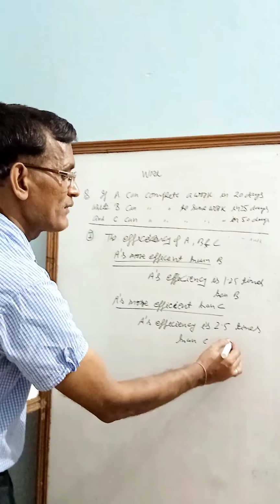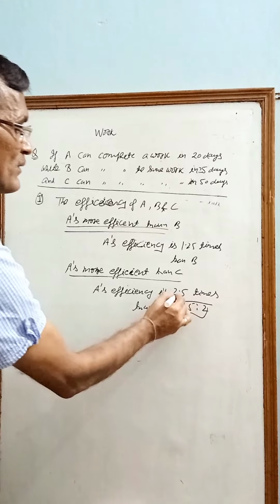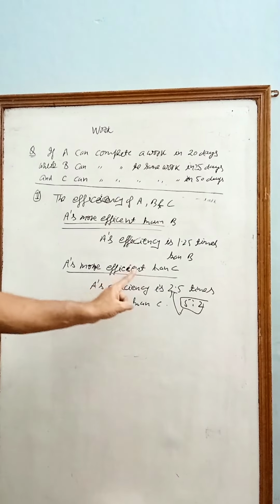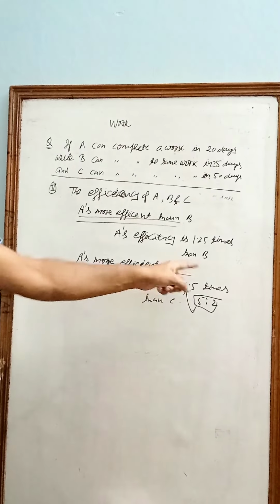So 5% divided by 2%, that comes out to 2.5. So A is 2.5 times more efficient than C.